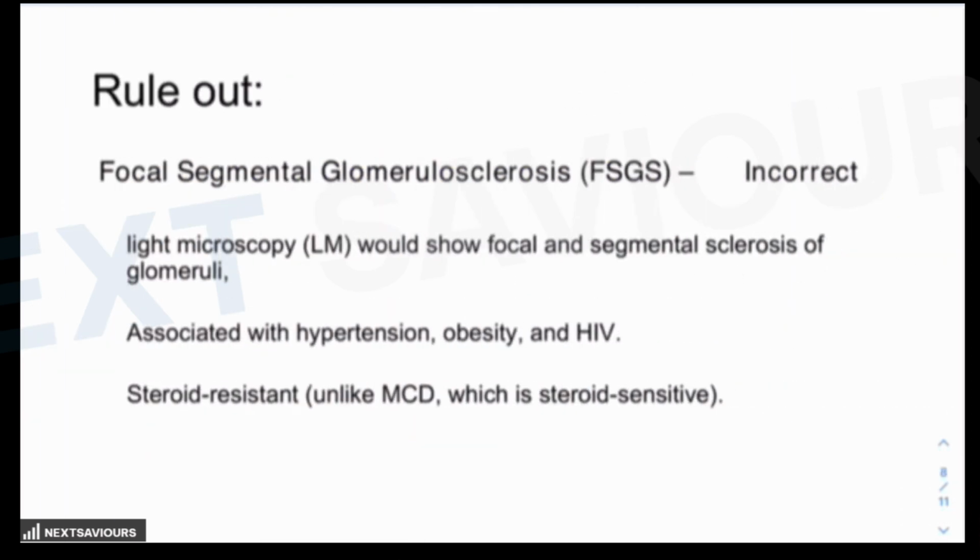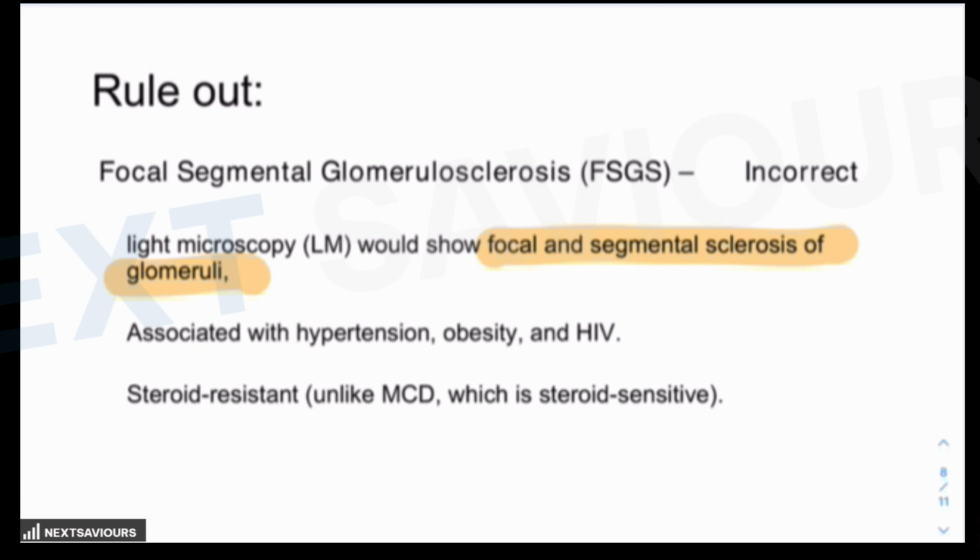Now, before marking the correct answer, you have to consolidate your answer. So let's get confident that the other options are incorrect. Although focal segmental glomerulosclerosis presents almost similar to nephrotic syndrome, light microscopy shows focal and segmental sclerosis of the glomeruli, which is obviously absent here.